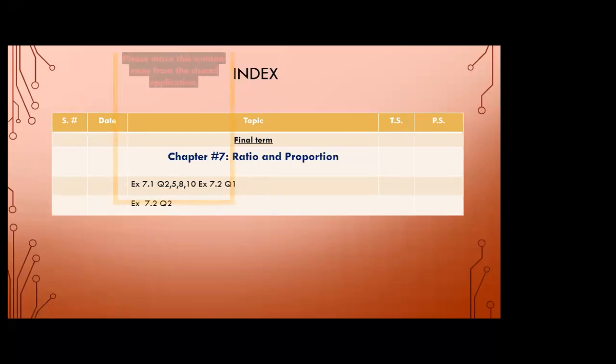So what I want from you, I want you to please make the index properly, write down final term, chapter 7, ratio and proportion, and mention this index properly. And this exercise 7.2, question number 2, this is today's index. Okay, mention the dates over here and properly maintain the index page. Okay, if you have completed assignment number 1 of chapter 7, very good, beta. If you have not completed it yet, please maintain the index in this way.